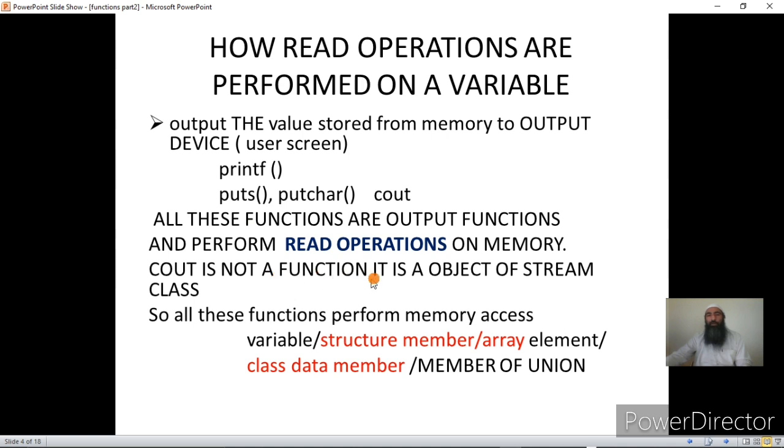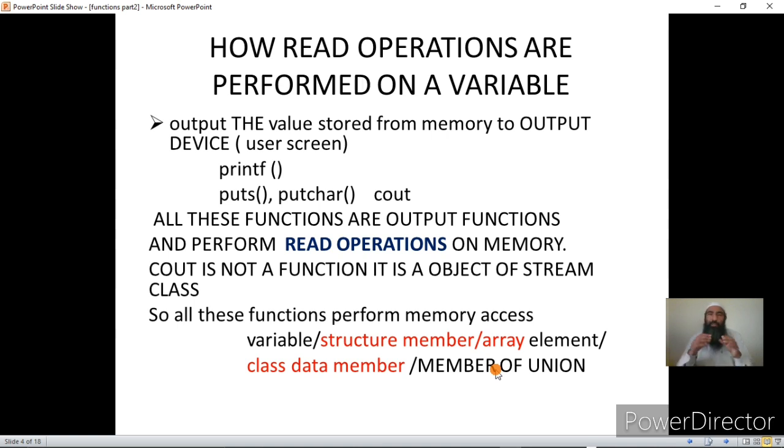So cout is not a function, it is an object of a stream class. This I have already told. Cin is also not a function, it is an object of a stream class. All these functions perform memory access. On which things do they perform memory access? They can perform memory access on a variable, on structured memory, an array element, a class data member, or a member of a union. Once you are able to display the contents of a variable or a structure member or an array element or a class data member or a member of a union on a screen, that is equivalent to reading that memory and displaying its contents on a screen.